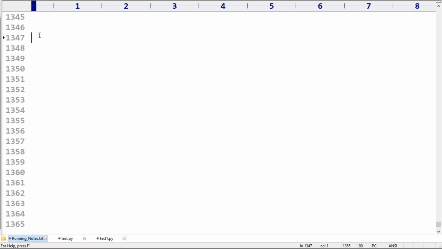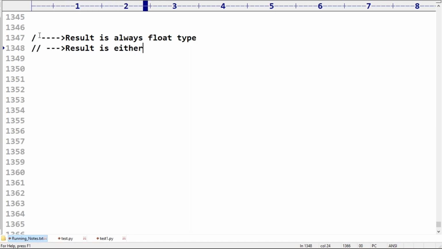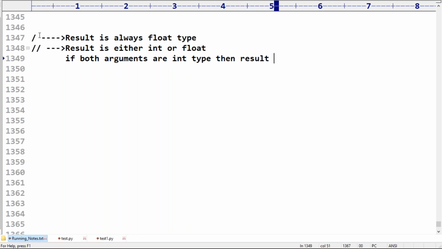Now, just for revision's sake, normal division: the result is always float type. Next, floor division operator: the result is either int or float. If both arguments are int type, then the result is always int type.